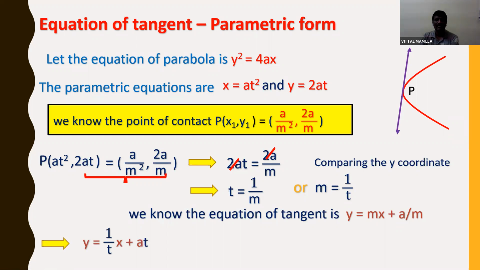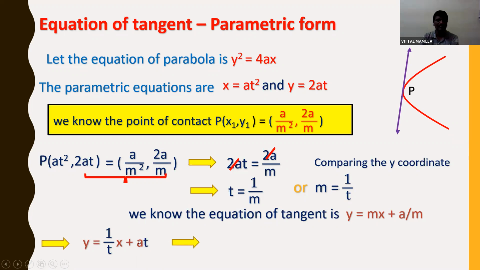Wherever m is there, I substitute 1 by t. x plus a by m: 1 by m is nothing but t, since m is nothing but 1 by t. So a into 1 by m is nothing but at. So y is equal to 1 by t x plus at.